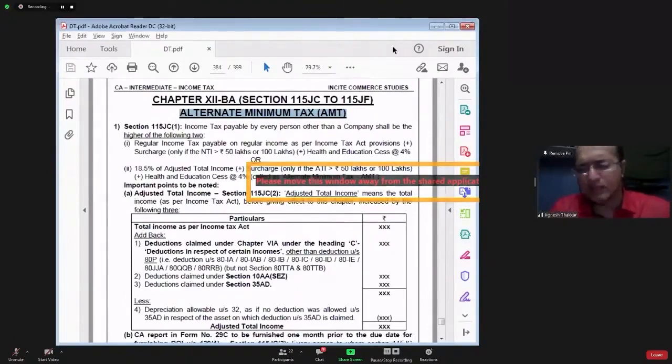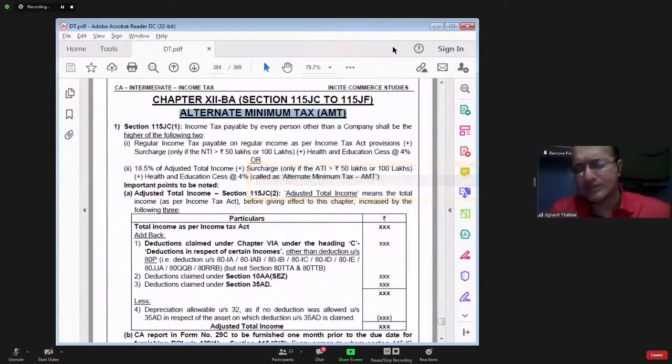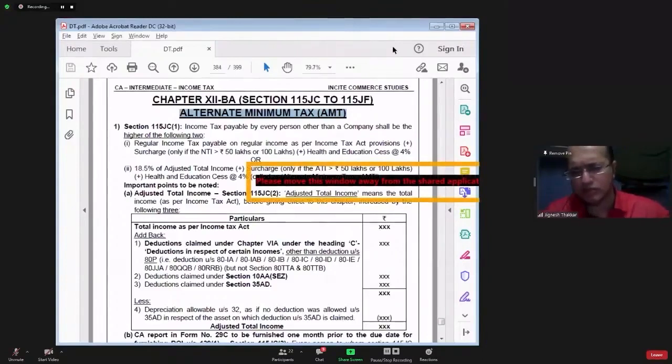In my example, tax as per normal provision is 2 crores and tax as per alternate minimum scheme is 2.5 crores. Then you have to pay 2.5 crores to the government. Actual tax liability was, as per normal provision, only 2 crores. But as per alternate minimum tax, you have paid 2.5 crores.